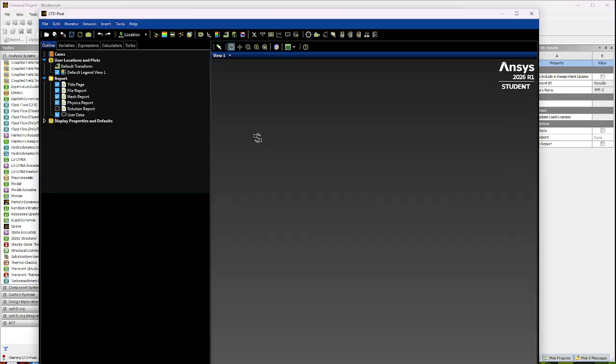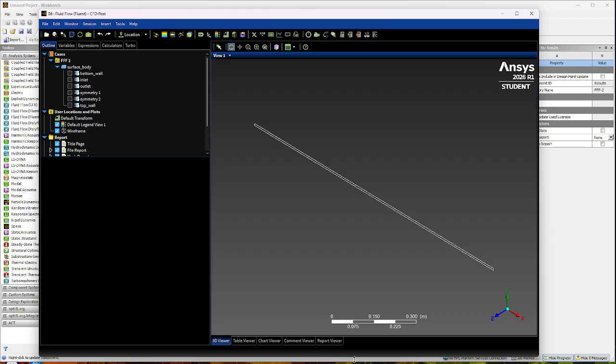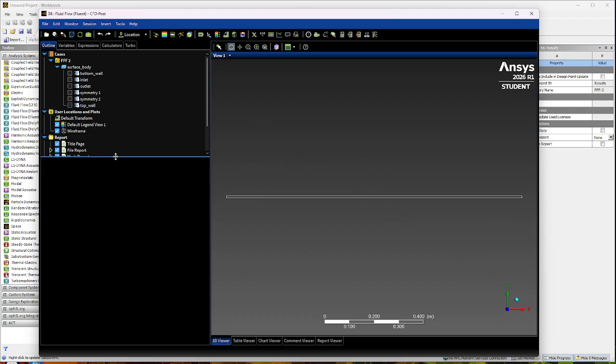And just wait till it comes up. There we go. I'm going to make this a little smaller so it fits here. There we go. Click there. And then now what we're going to do is we're going to insert our contours. So up here where it says contours, we're going to click contour.